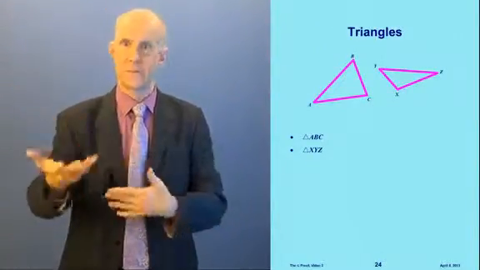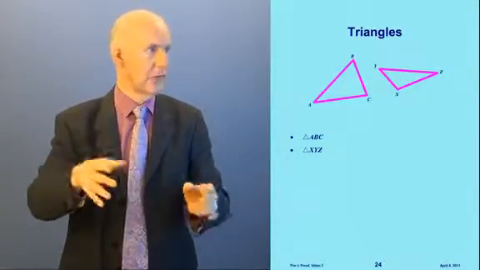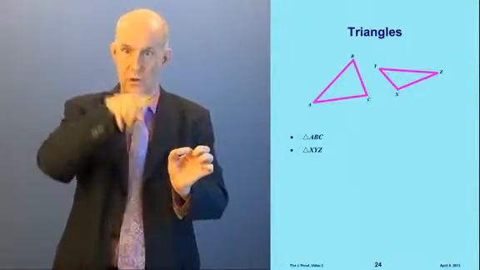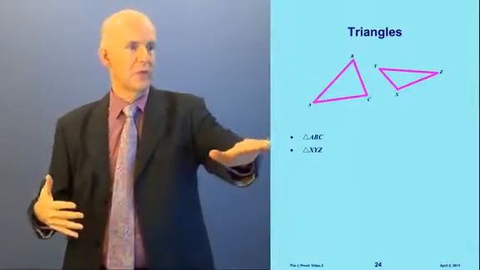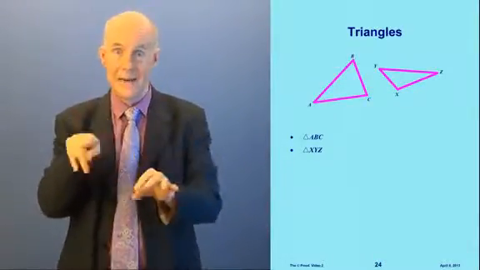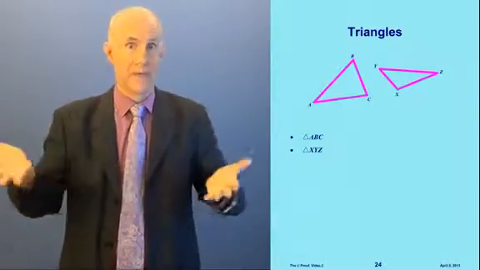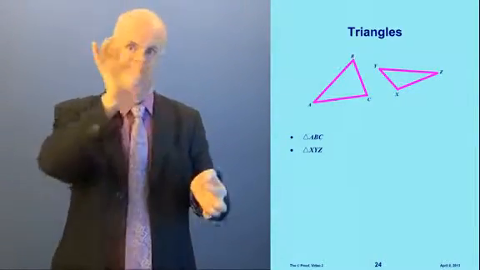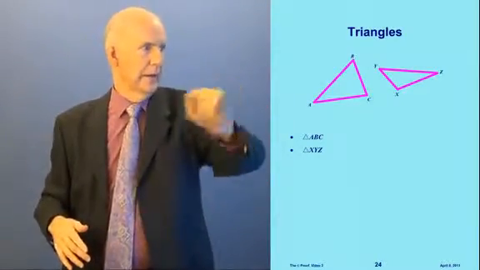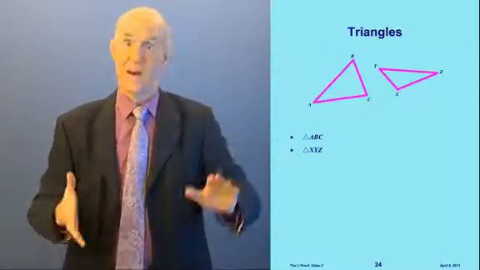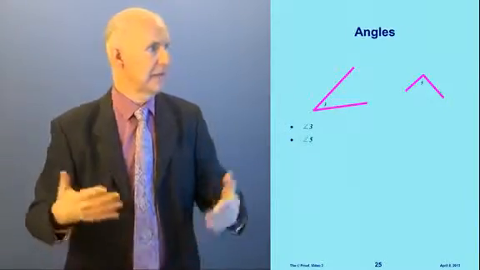Triangles. Okay, what's a triangle? It has 3 sides and 3 angles, right? We take 3 points, and then we draw segments between the points, and that's a triangle. And how do we name a triangle? We write this little triangle sign followed by 3 capital letters. And what letters are they? They're the letters that are at the corners of the triangle, obviously. Here's triangle ABC on the left and triangle XYZ on the right. Very easy.